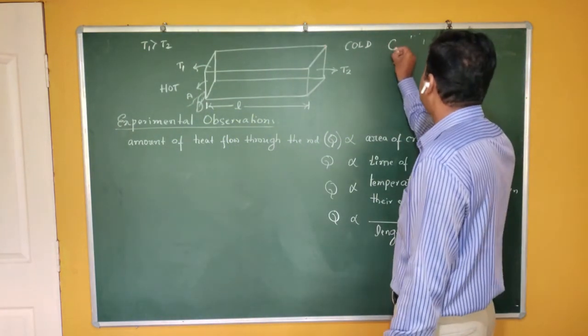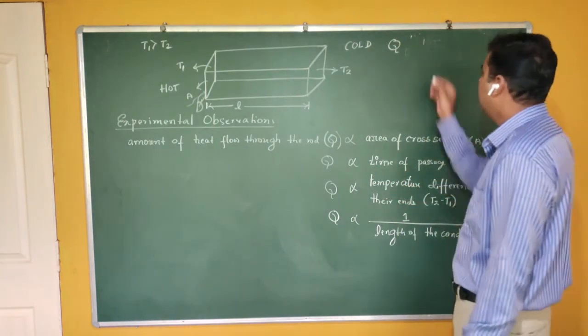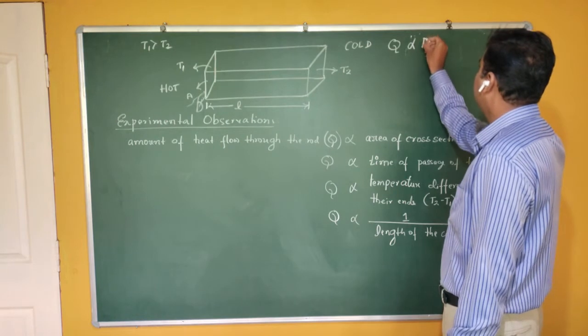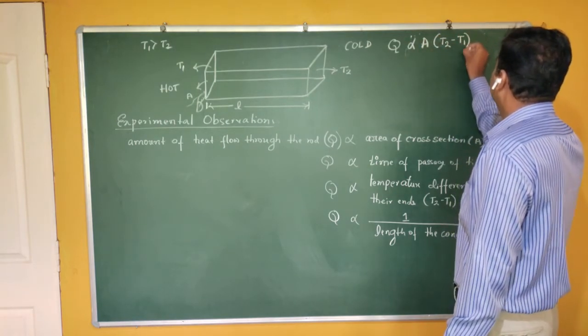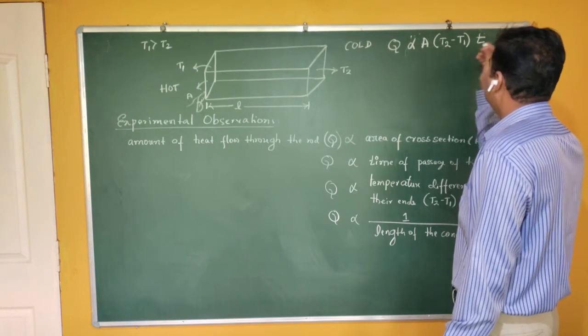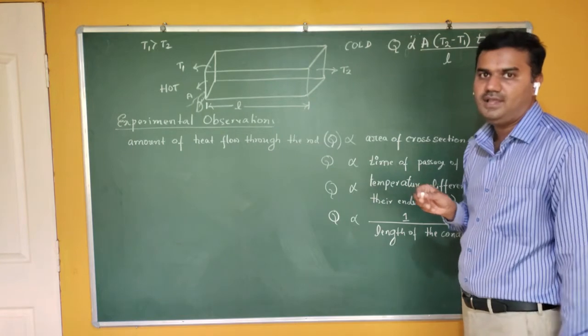If I combine these results, Q is directly proportional to the area of cross section, Q is directly proportional to the temperature difference, Q is directly proportional to the time of passage, and Q is inversely proportional to length.